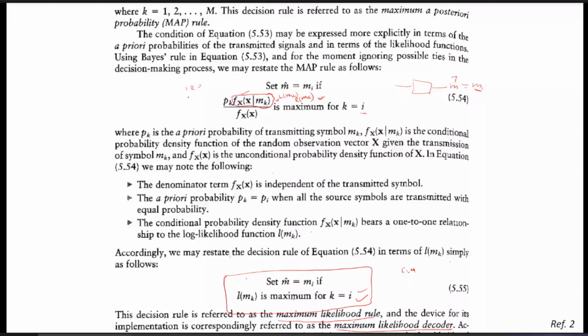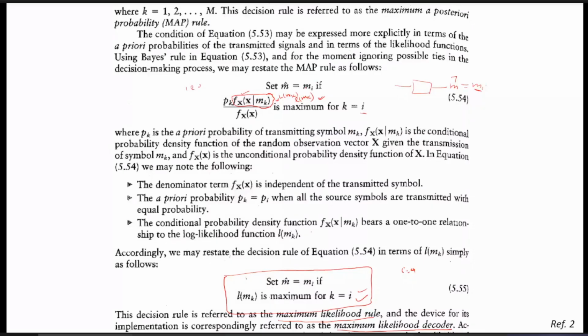And f(x) is nothing but the probability density, which also does not depend upon the message symbol m. The only function which depends upon the message symbol is the conditional density function of the observation vector x, given that mk is transmitted, whereas we want to detect mi.